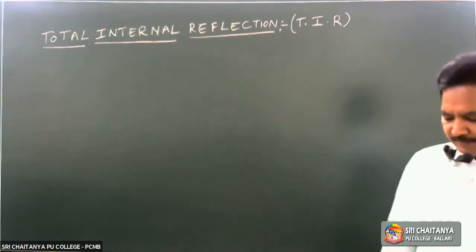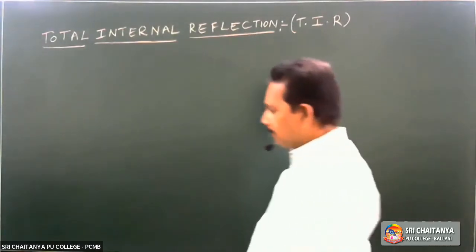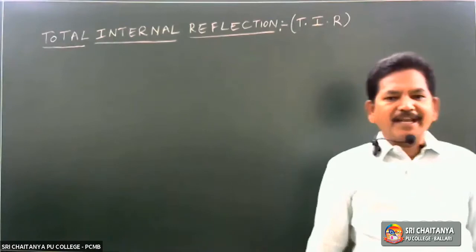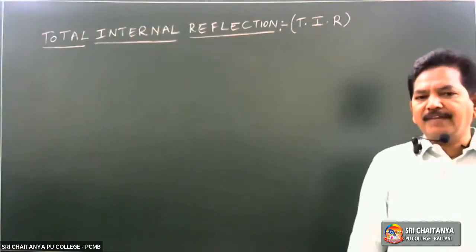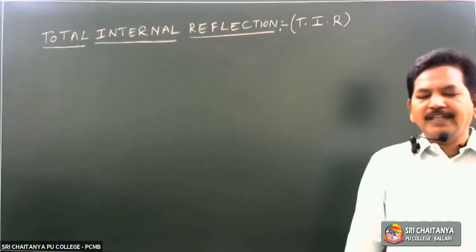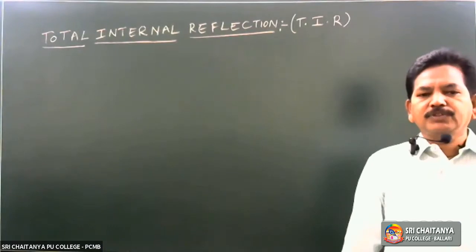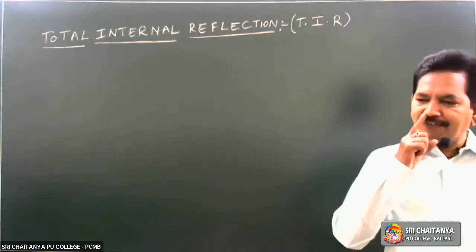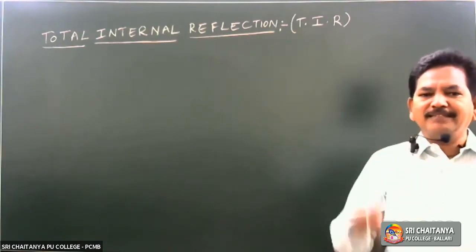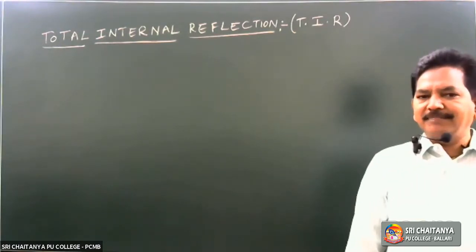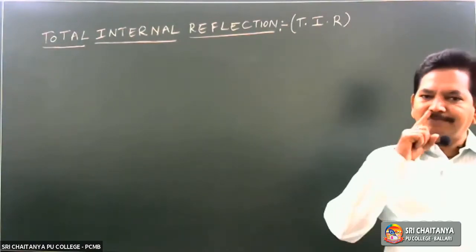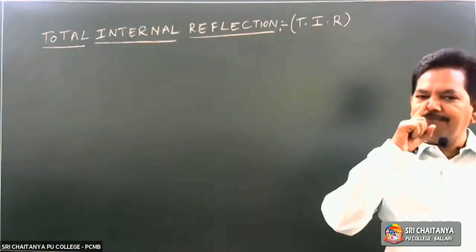Yesterday we already saw two examples. The first one, the shining of diamond, the glittering property of diamond. The reason is TIR, total internal reflection. The light ray first enters into the diamond. Diamond is a denser medium, and surrounding it there will be air.